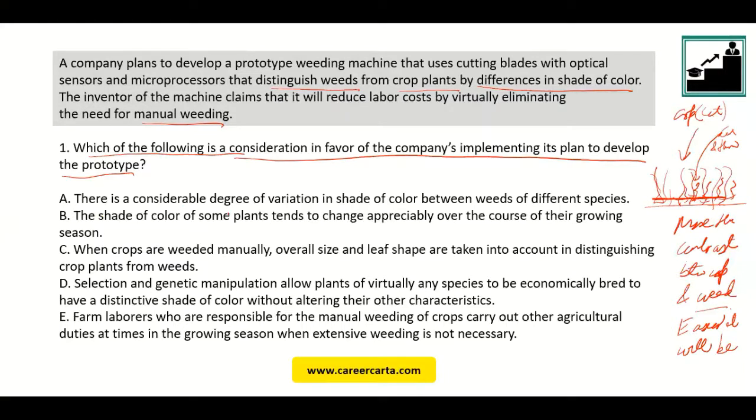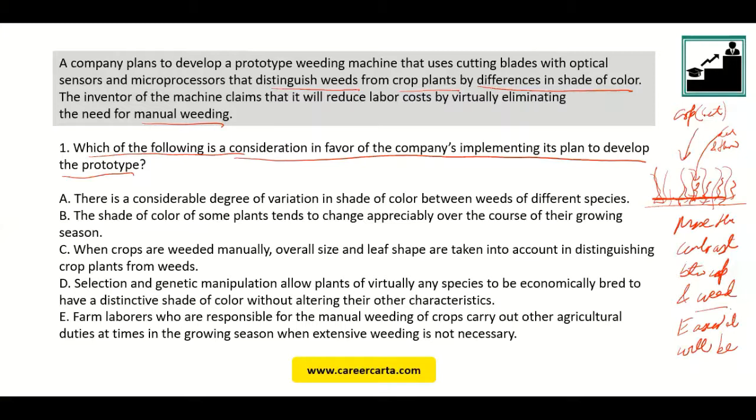There is a considerable degree of variation in shade of color between weeds of different species. Now, take a moment and evaluate this option. Okay. See, we talked about contrast.